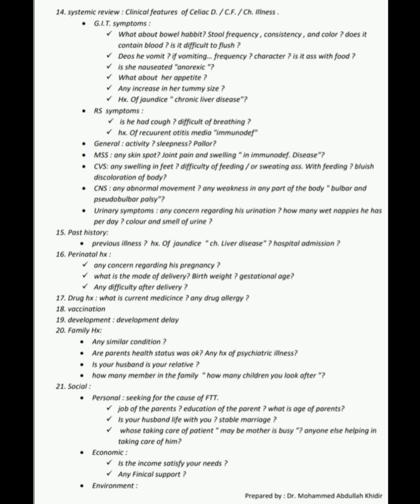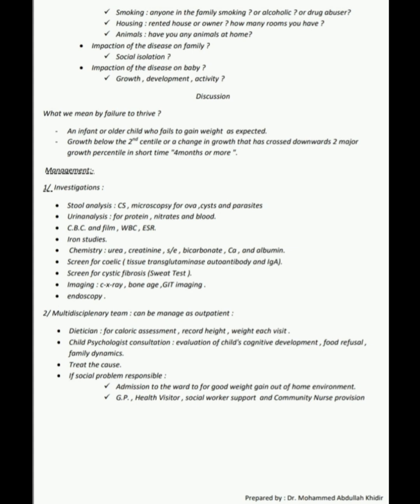Now social history, we ask, seeking the cause of failure to thrive: the job of the parents, education of the parents, age of the parents, does your husband live with you, is the marriage stable, who is taking care of the patient, maybe the mother is busy, is anyone else helping in taking care of him. Economic history, we ask whether the income satisfies your needs, any financial support. Then we take the environmental history. Smoking history: is anyone in the family smoking, alcoholic or a drug abuser? Housing, like rented house or owner, how many rooms you have, any animals at home. Impact of the disease on the family, social isolation, and impact of the disease on the baby's growth, development and activity.